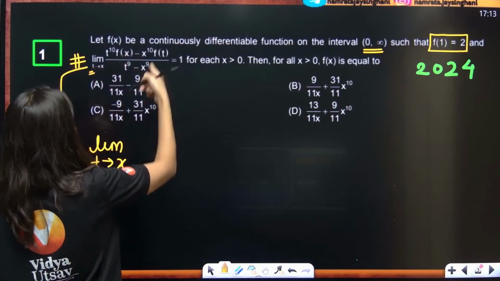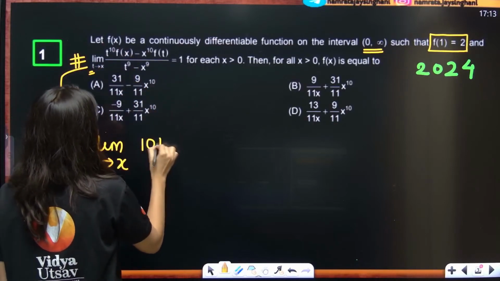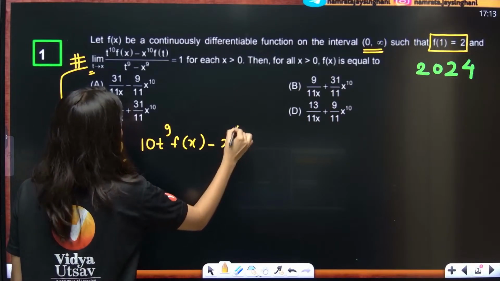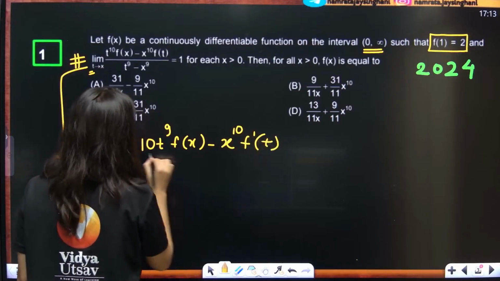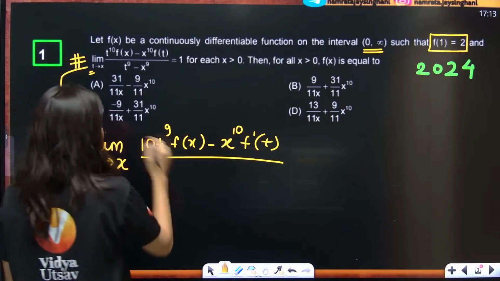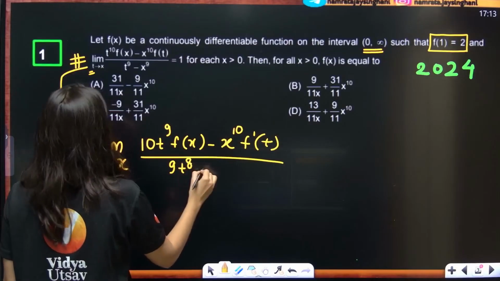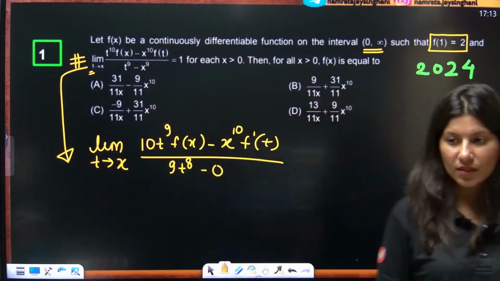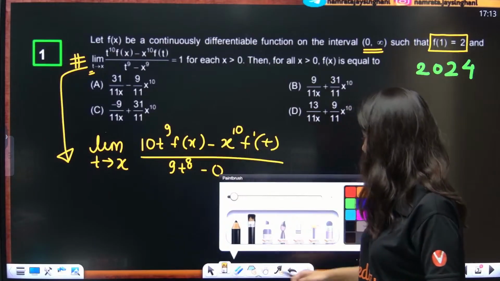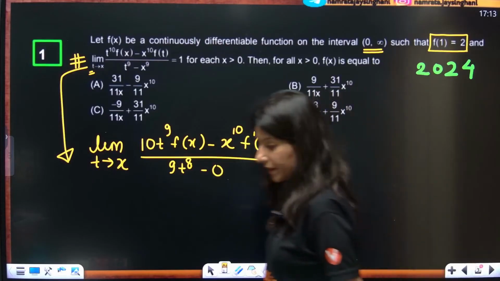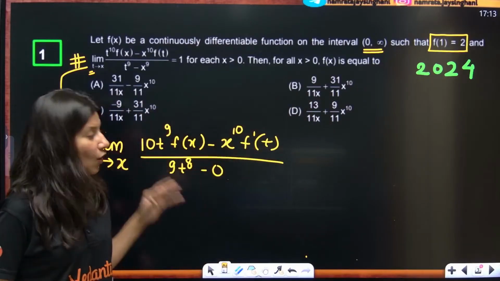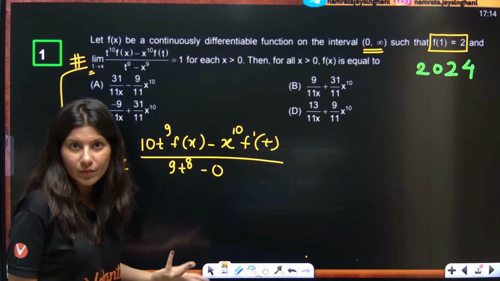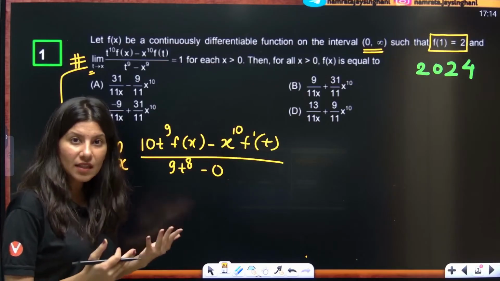If you differentiate with respect to t: 10 t raised to power 9 f(x) is kept constant, minus x power 10 is kept constant, and f dash t, whole upon, what about this? 9 t raised to power 8 minus, x is kept constant. Can you see x is kept constant? So this is what you're going to get. This is limit t tends to x. Once you are done with that, your job is to substitute x in place of t. Remove t, replace t by x.